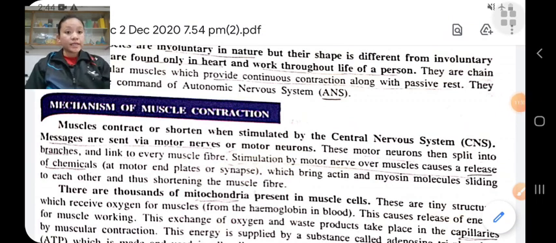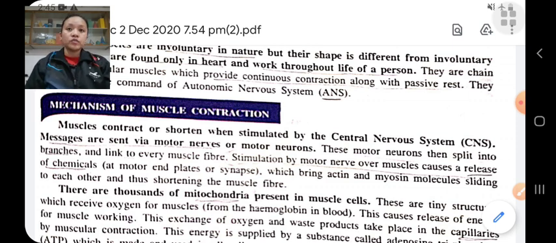First thing is that the muscle contracts, that is shortening or lengthening of muscles when stimulated by the central nervous system. The message is sent via motor neuron. The motor neuron is split into branches which are attached to the muscle fibers.